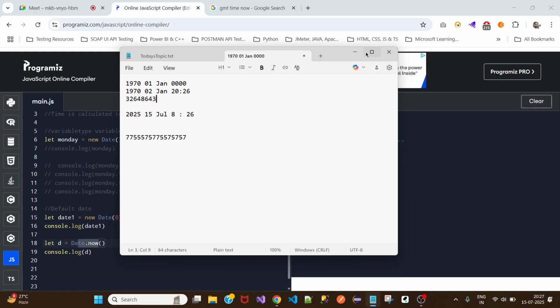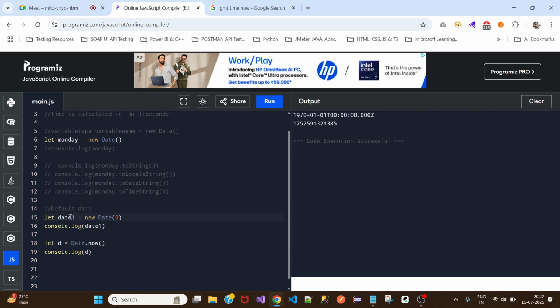So that is what is happening here. This is a default date, and we are storing this date object and calling it, stating that I want the total amount of milliseconds that has been calculated from the default date till now, where I'm calling the date object.